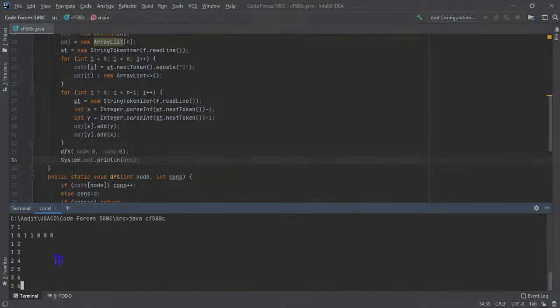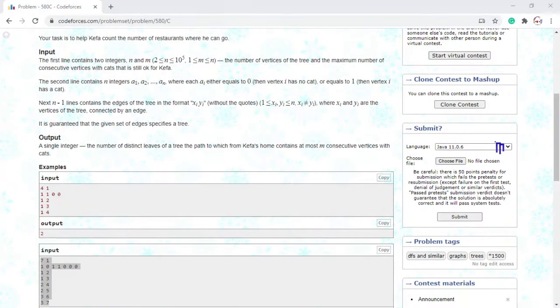So it seems to have worked well. So we can actually submit it now. So let's go here, and we can start to submit it.